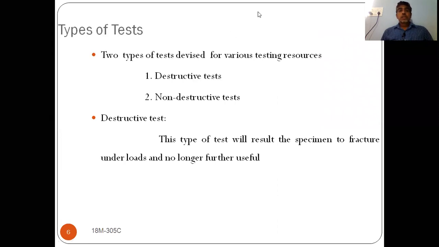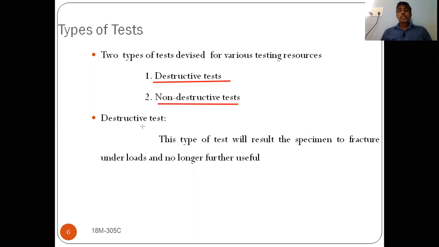So this is classification of tests. How will you classify tests? Testing of materials can be broadly classified into two types. The first one is destructive testing, and the second one is non-destructive testing. What is the first one? Destructive test. What is the second one? Non-destructive test.